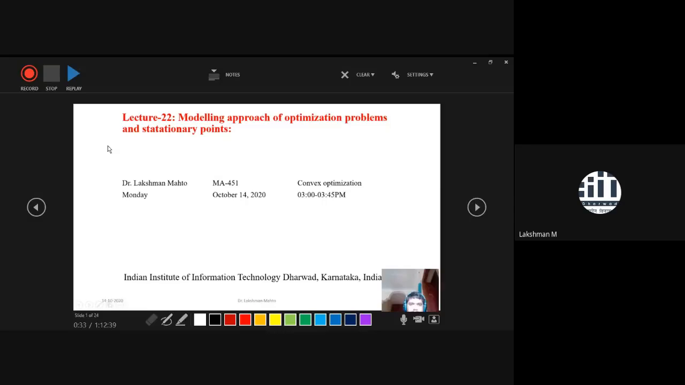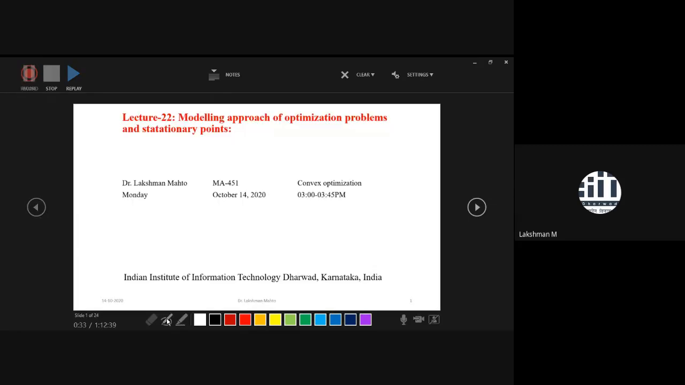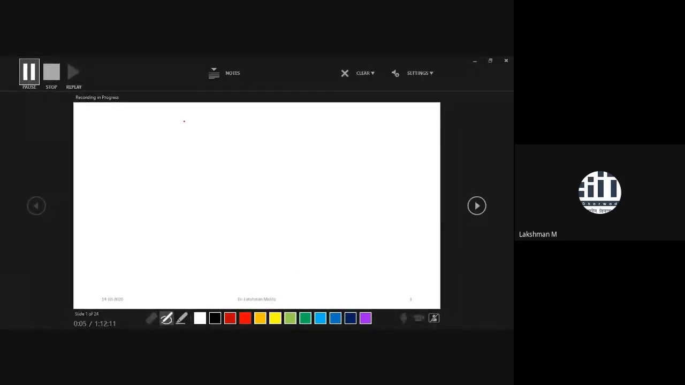So even you can see the title of this lecture is modeling approaches of optimization problem. And if time permits, then I will discuss various stationary points. Here a stationary point is very important in order to understand the optimality point, because a stationary point is a practical approach to find